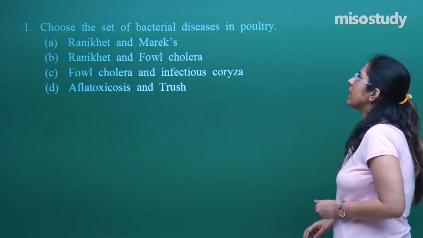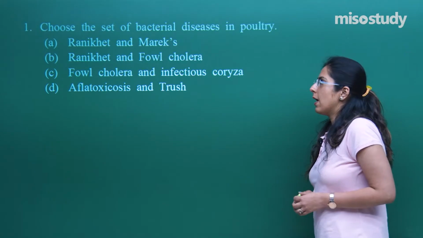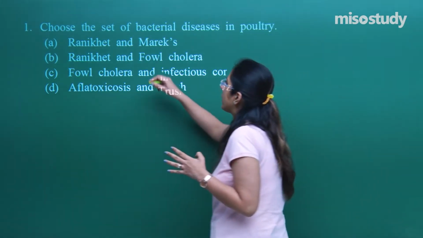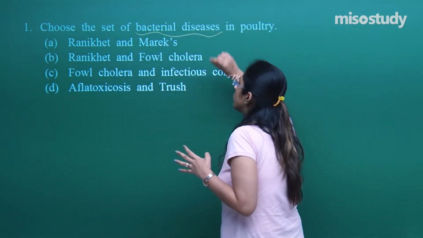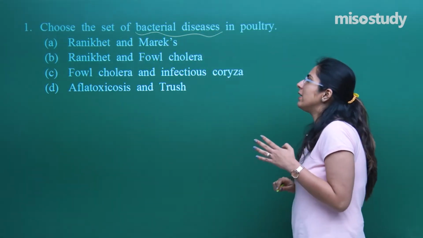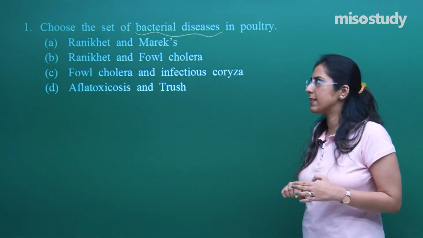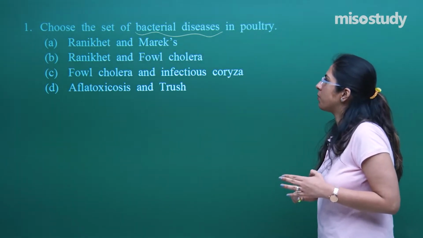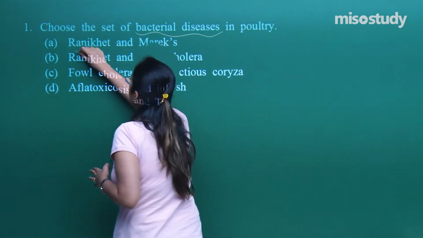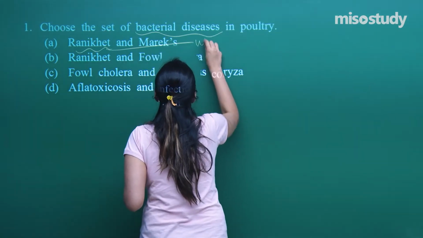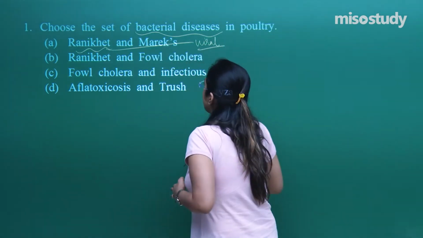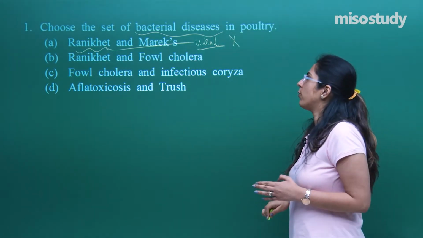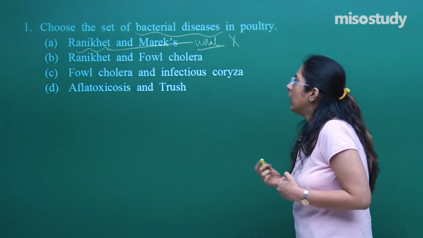Choose a set of bacterial diseases in poultry. As they are asking about diseases which are caused by bacteria, I have to choose the two important bacterial diseases as per poultry animals. Out of these options, the first option, Ranikhet, is a viral disease. So this option is wrong, right? We have to look for the option in which both should be bacterial.